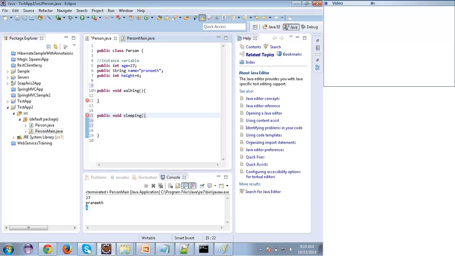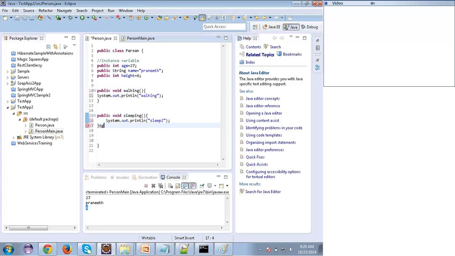These are the actions. Inside this, I'll print something. Working. Don't worry about how I'm printing with System.out.println. I'll explain everything about that.